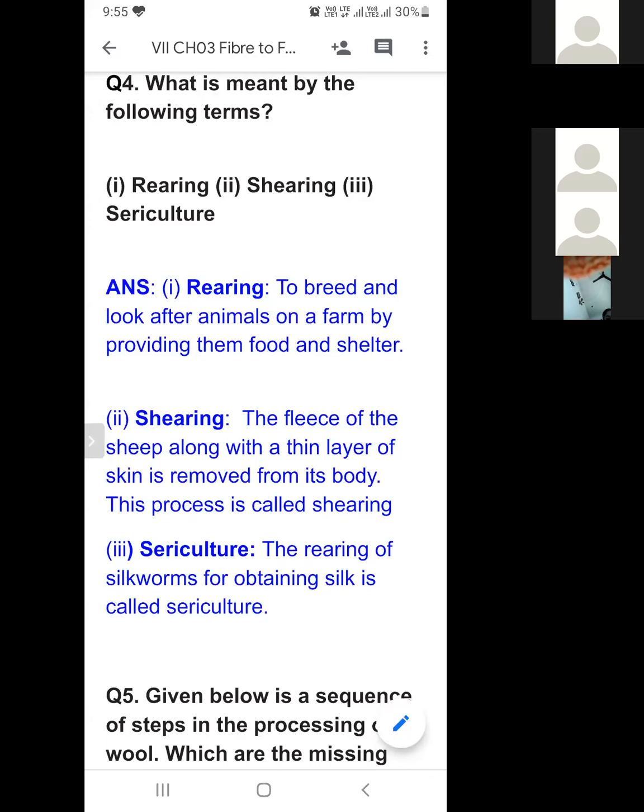So sericulture, students: the rearing of silkworm for obtaining silk is called sericulture. This process of taking care of silkworm, providing them food and shelter to obtain silk, is known as sericulture. So these are important terms: rearing, shearing, sericulture.